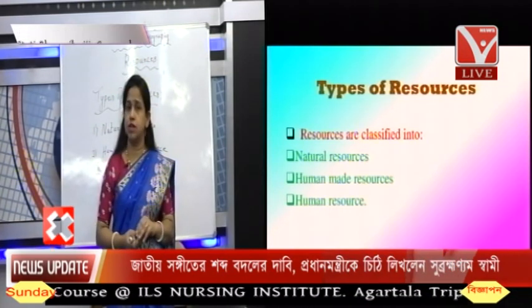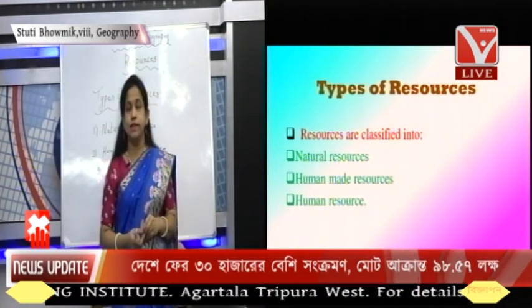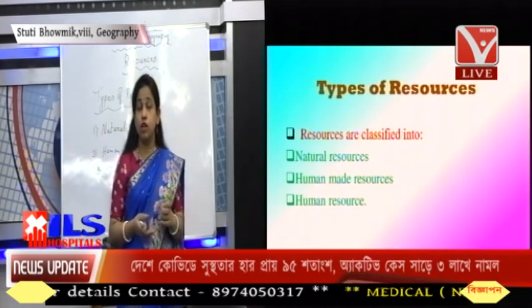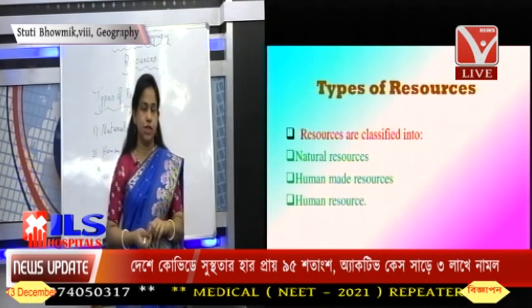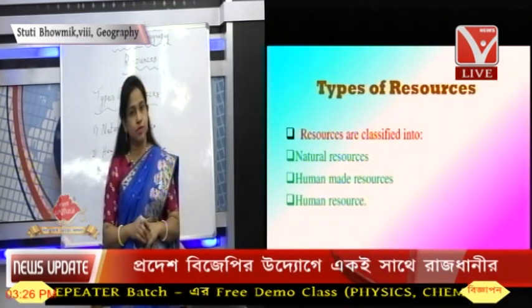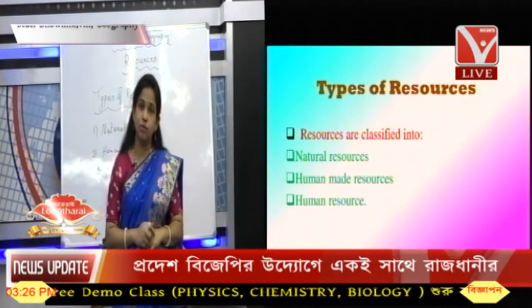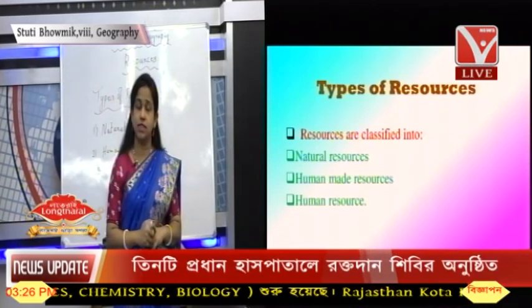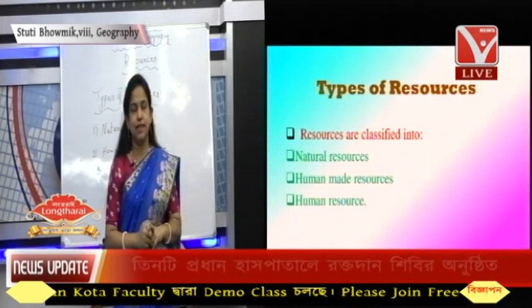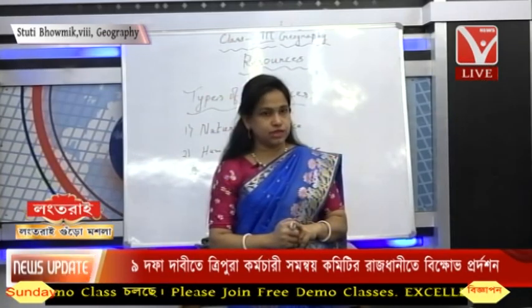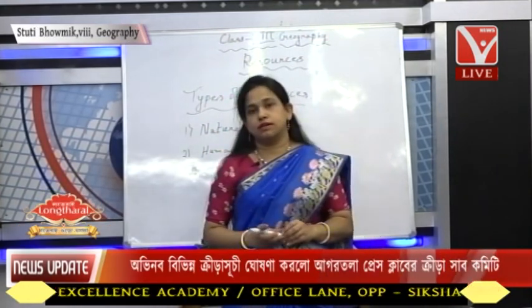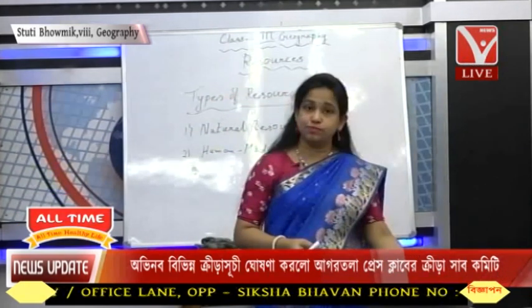Forest, that is also a natural resource. Okay. The running water, that is also a natural resource. The flowing of the voluminous river from where we make the electricity, from where we generate the electricity. Then this wind, that is also natural resource. Then geothermal energy, that is also natural resource. Tide, that is also natural resource. So there are a lot of natural resources. Okay, basically these are the natural resources what I have cited you just now, and these natural resources are able to fill up the demands of the human being.